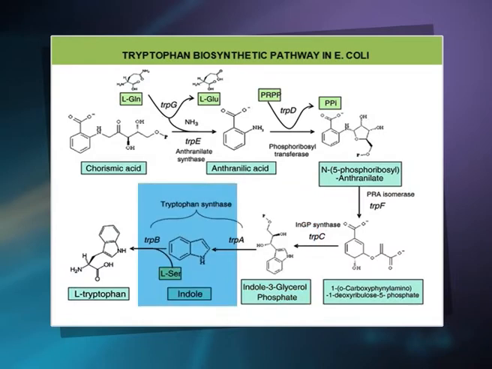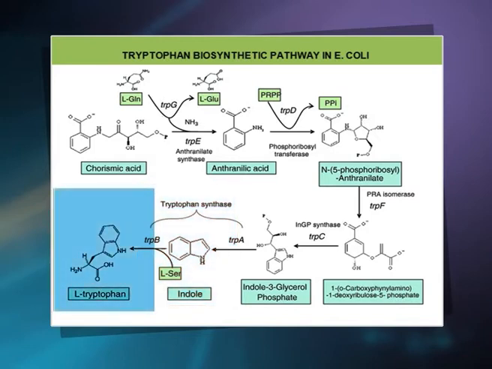The final reaction in the tryptophan biosynthetic pathway is the production of tryptophan from indole 3-glycerol phosphate and serine. This reaction is catalyzed by tryptophan synthase, an enzyme that is a multimer of two proteins that are the products of the TRPB and TRPA genes, and converts indole and serine to tryptophan.